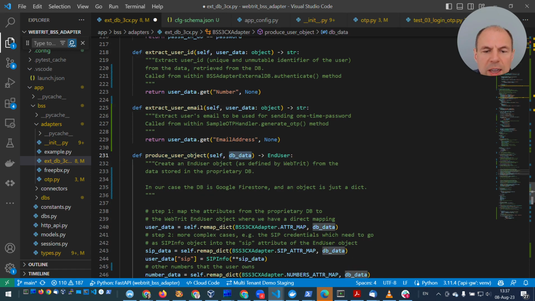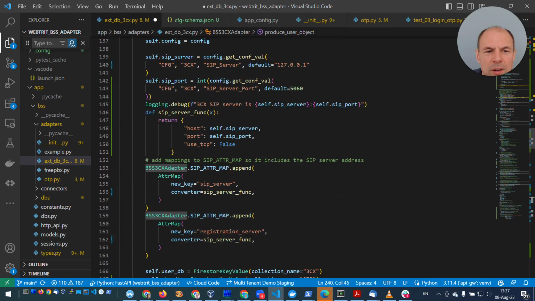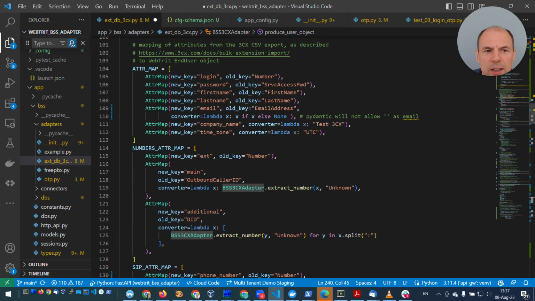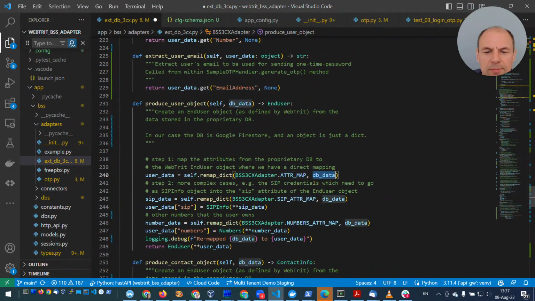Okay, here's the main function. So we receive DB data, which is basically a dictionary of the data as it is stored in Firestore, and we have to convert it. So first we do remap dictionary. It's a method provided in our class in BSS adapter external DB, which takes this attribute map, this list of how we want to map our attributes, and takes DB data as an input, and it provides us with the remapped dictionary.